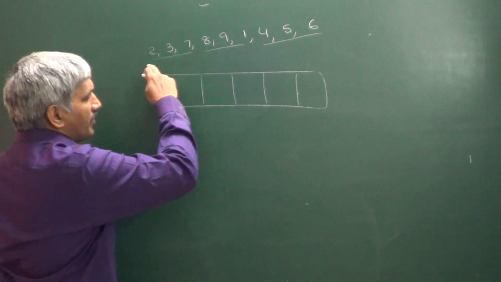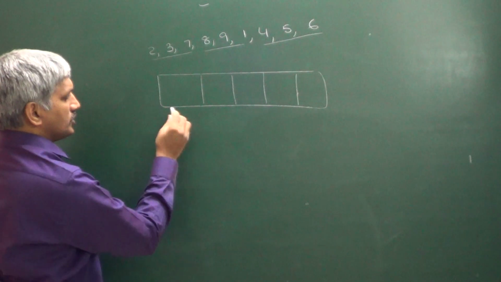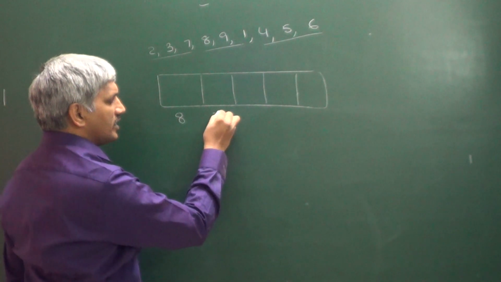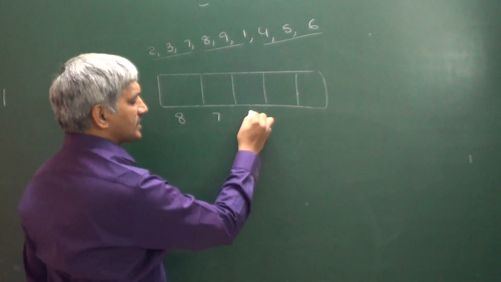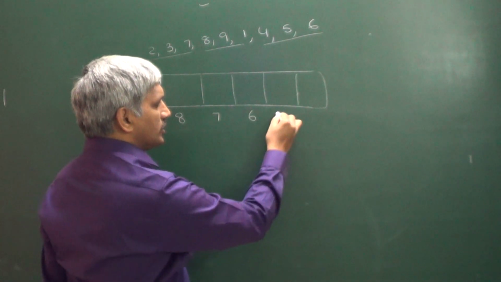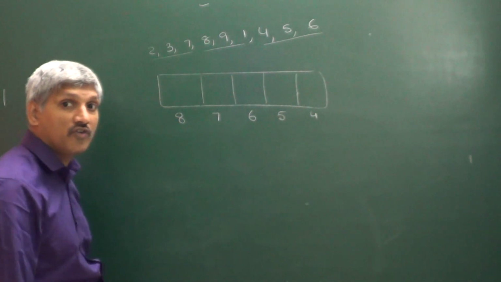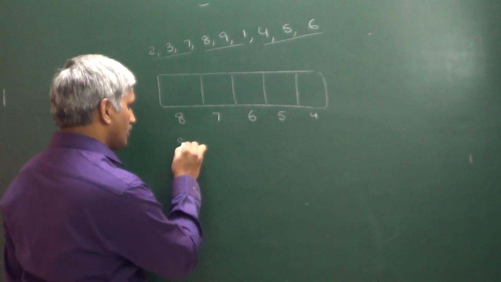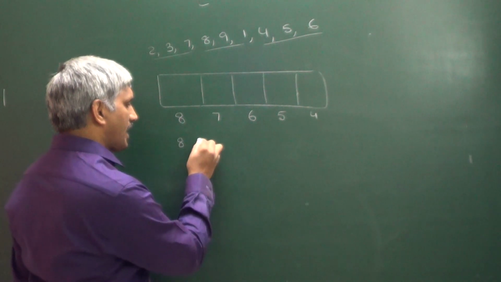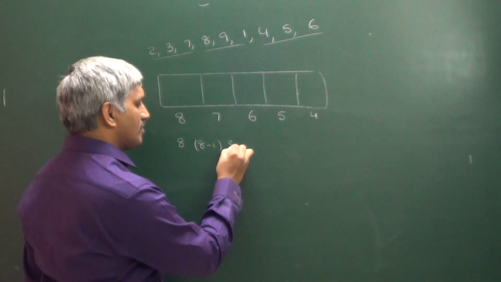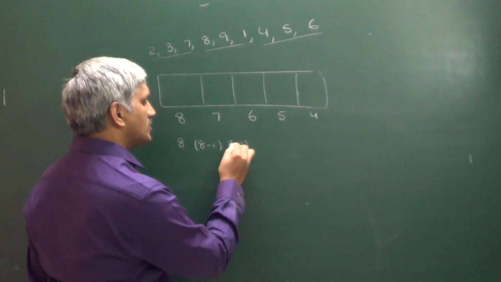So how many digits are there in total? 8 digits. This place can be filled in 8 ways. This place can be filled in 7 ways. This place in 6 ways. This place in 5 ways. This place in 4 ways. Now observe here. This place can be filled in 8, the next place in 8 minus 1, the next place in 8 minus 2 and so on.